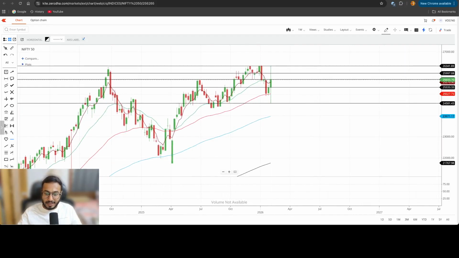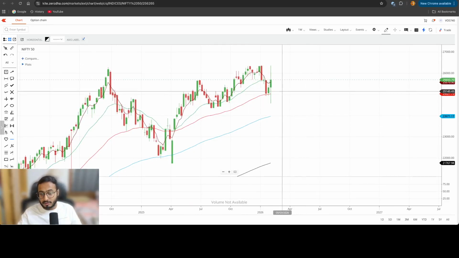Why? Because we have officially closed above the prior weekly high, but the prior weekly low is not above the prior weekly low, right? So still we have a probability of going down, but the bias looks on the bullish side, right? Why? Because we went down and we took a very good support at 24,500, and after this rally from 22,000, this was the first support and this was the second support, right? Might be possible that we might form a price action like this again.